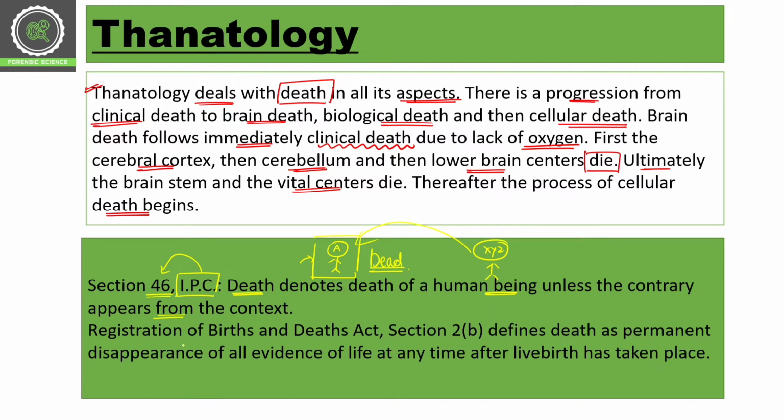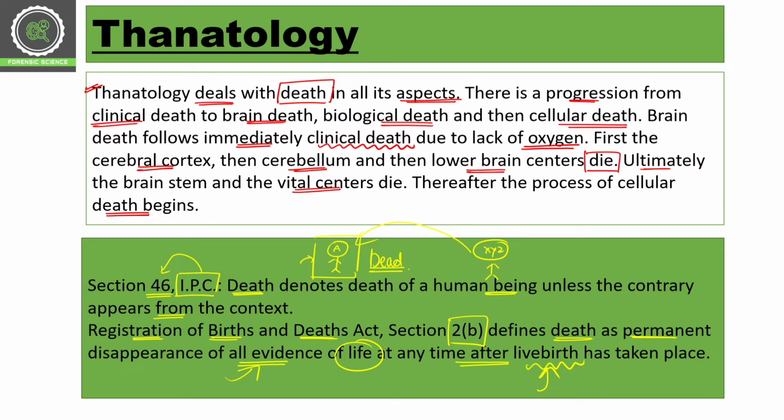And we have one more act associated with this, the Registration of Births and Deaths Act. Section 2(b) defines death as the permanent disappearance of all evidence of life at any point of time after live birth. So we have to understand there is a live birth, and after live birth, at any point of time, there is disappearance of all evidence of life, and then we call the situation death.